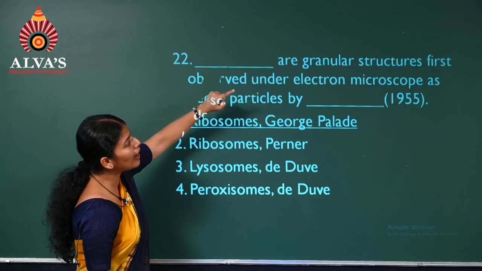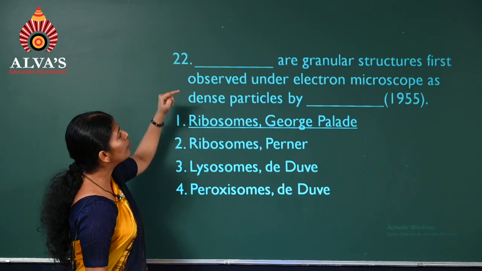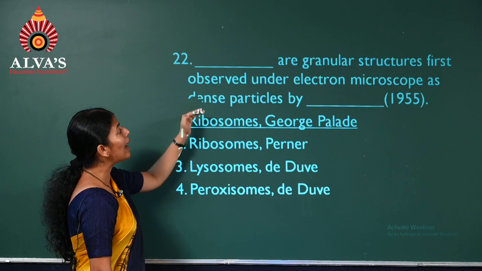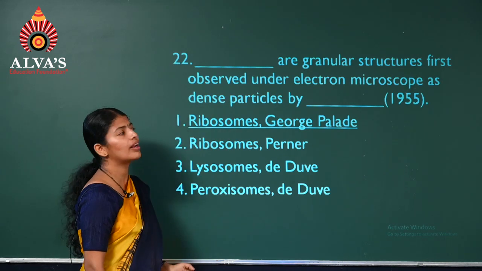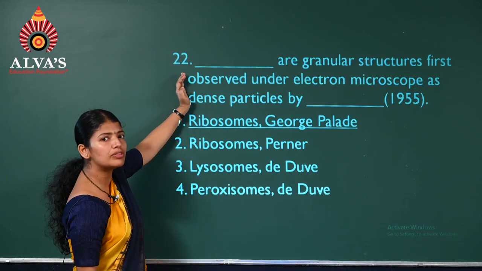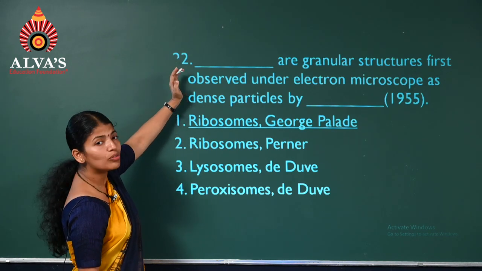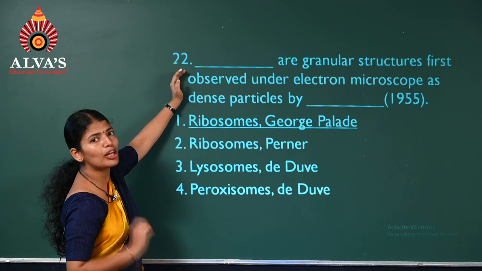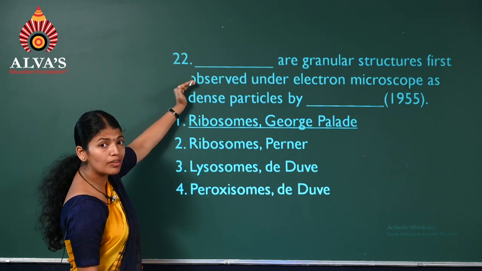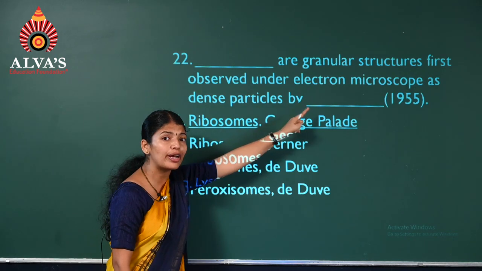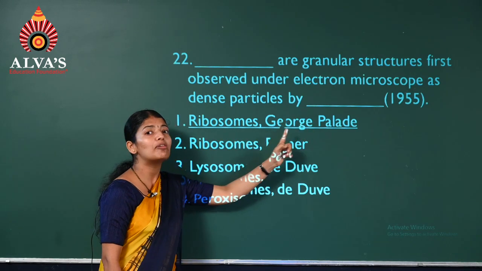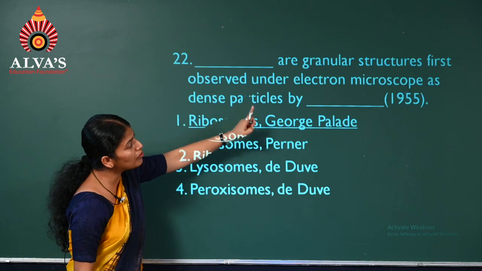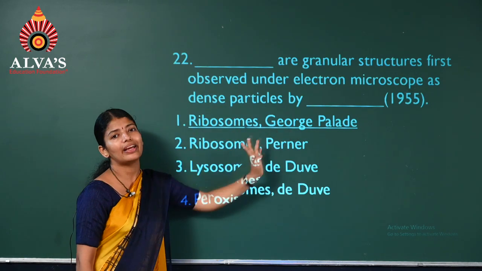Question number 22. Dash are the granular structures first observed under electron microscope as dense particles. You remember this statement from the text? Yes. Which of those granular structures are the ribosomes? Who observed them through the electron microscope? It was George Palade. Remember, ribosomes were observed by George Palade.